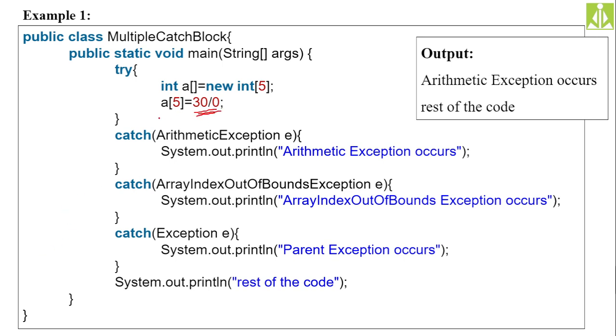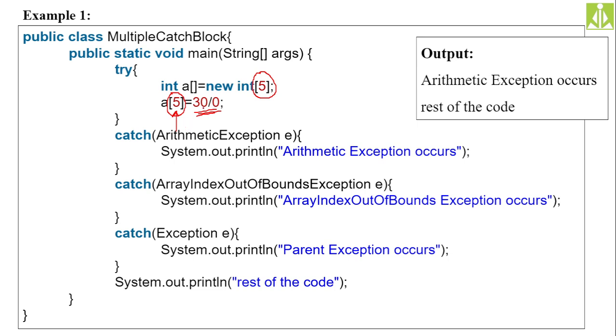Another one is ArrayIndexOutOfBoundsException, because we have declared the array size of 5 elements and we are accessing the sixth element, that is index 5. A[5] means the sixth element in the array. We have created the array only for 5 elements and we are trying to access the sixth element. So this is ArrayIndexOutOfBoundsException.